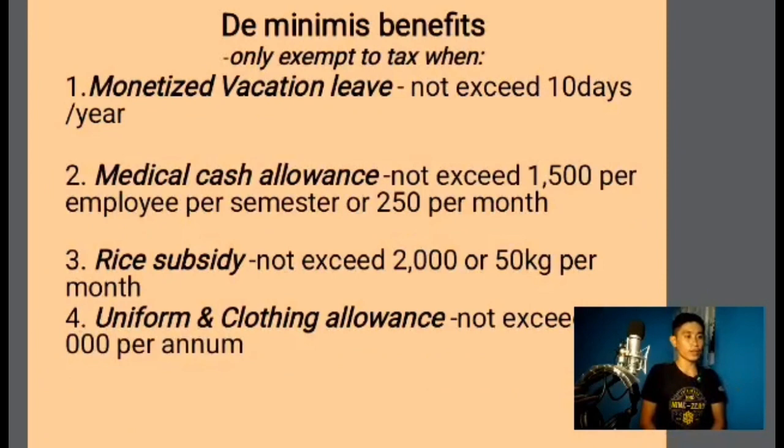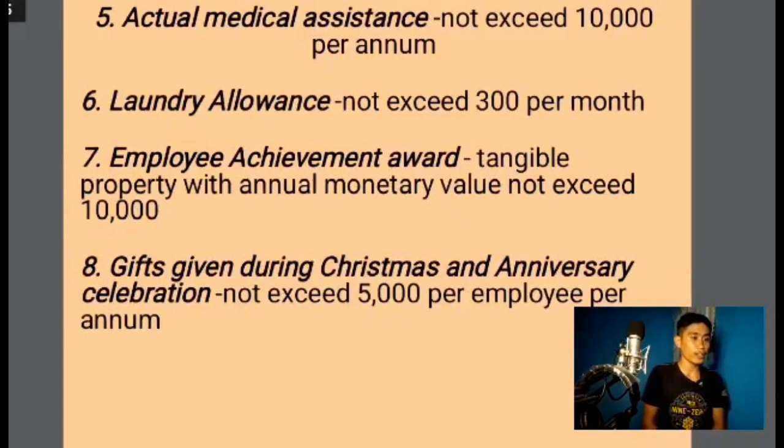De minimis benefits are benefits exempt from tax when they do not exceed the limits. First is monetized unused vacation leave not exceeding 10 days per year. Second, medical cash allowance not exceeding 1,500 per employee per semester or 250 per month. Third, rice subsidy not exceeding 2,000 or one 50-kilogram sack per month. The fourth is uniform and clothing allowance not exceeding 6,000 per annum. Fifth is actual medical assistance not exceeding 10,000 per annum.